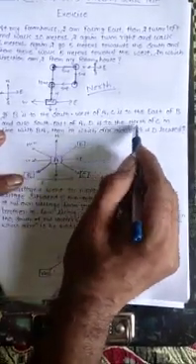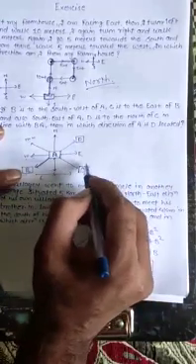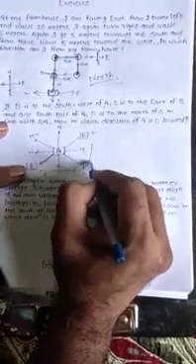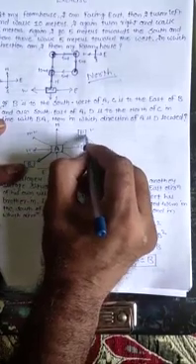Now D is to the north of C. That means this D should be in the direction of north with respect to C. That means C's north direction will be upward. So we put D here.